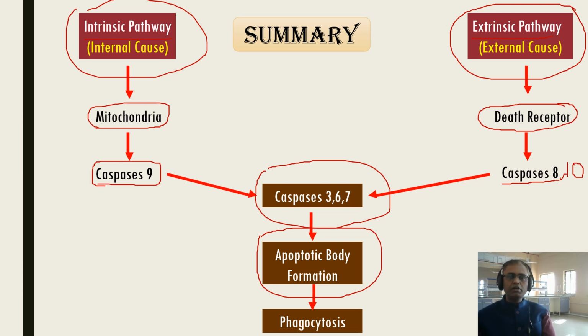There are two pathways: one pathway is by the mitochondria, another pathway by the cell receptor which is present in the cell membrane. Caspase-9 will be activated by the intrinsic pathway, and Caspase-8 and 10 will be activated by the extrinsic pathway, which leads to activation of 3, 6, 7, which leads to formation of apoptotic bodies that will be eliminated by phagocytosis. Now we'll study one by one what the intrinsic pathway and the extrinsic pathway are in detail